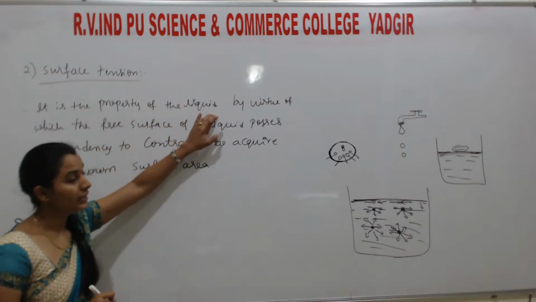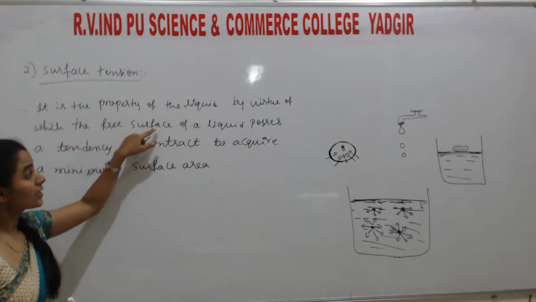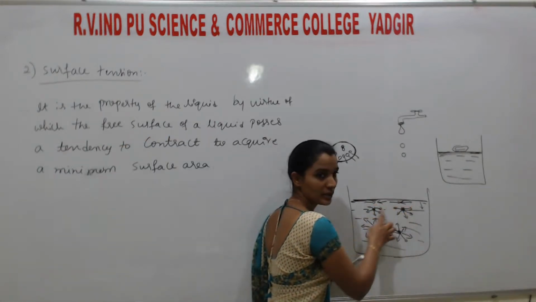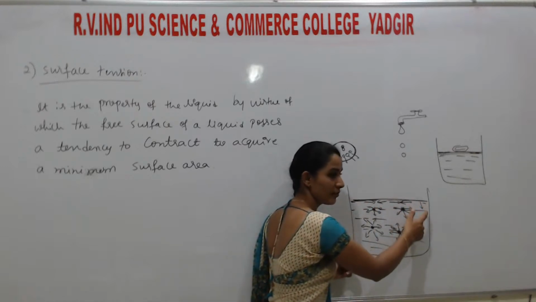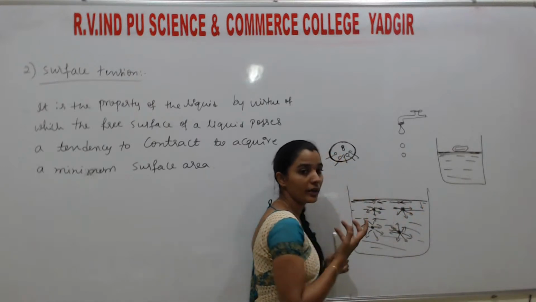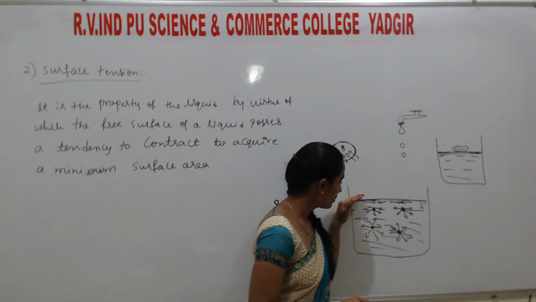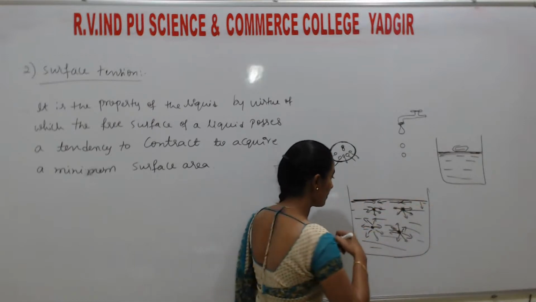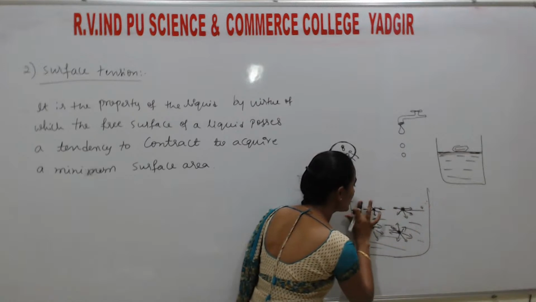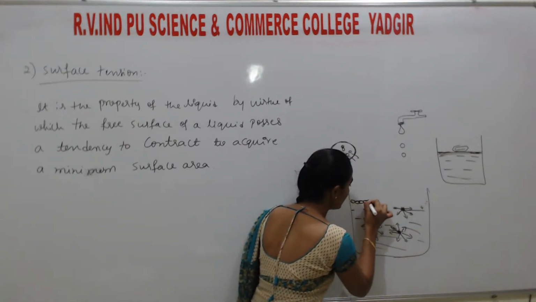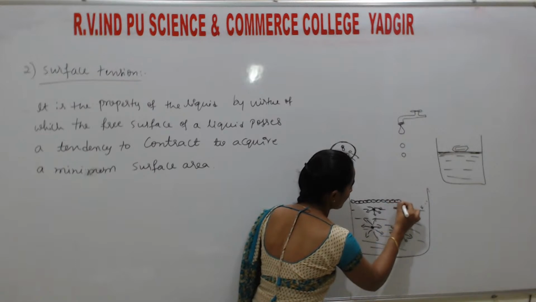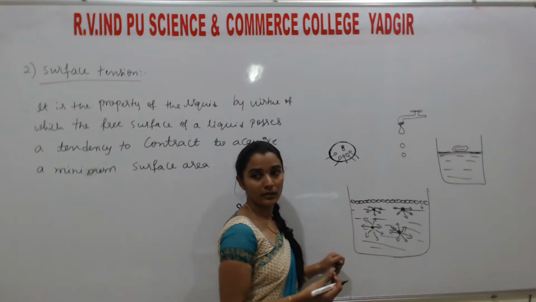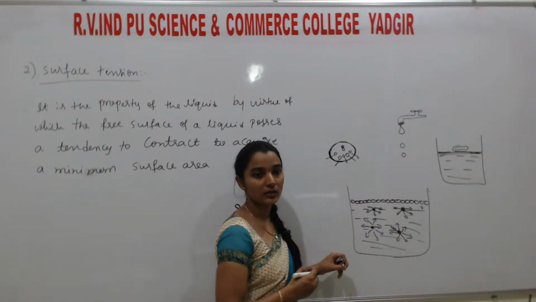It is the property of a liquid by virtue of which the free surface of the liquid possesses a tendency to contract. This is what I said. These are the bulk molecules. This is the free surface. These molecules try to contract. Why do they try to contract? To acquire a minimum surface area. Here they acquire a minimum surface area. Instead of these, students, these molecules try to arrange in this manner, a thin layer of molecules. Of course, they form a layer. This is called surface tension.